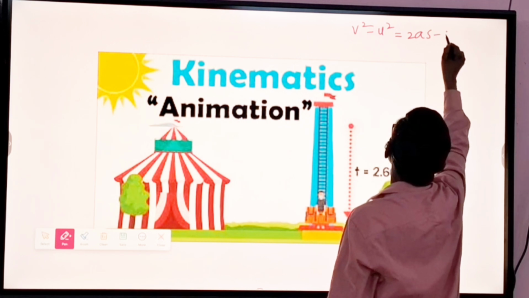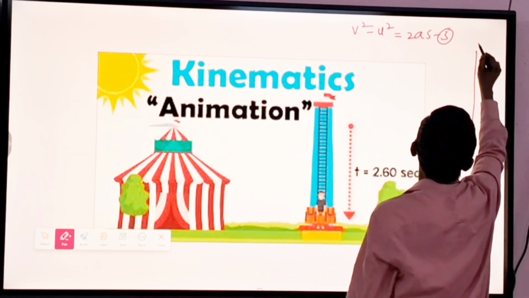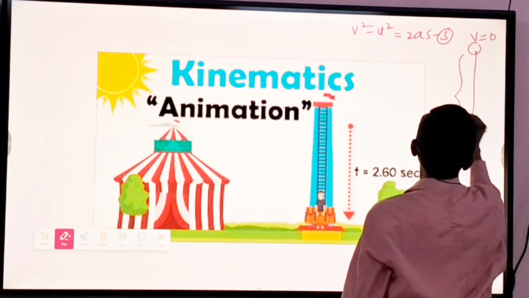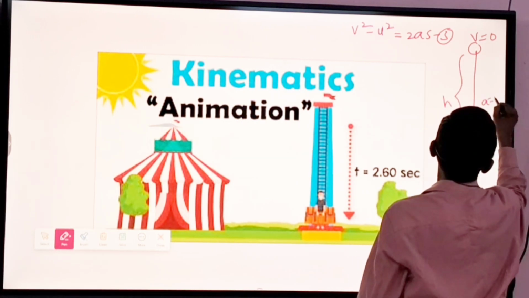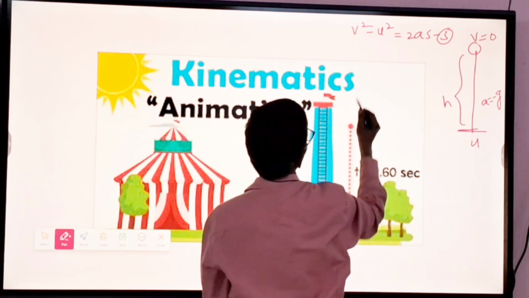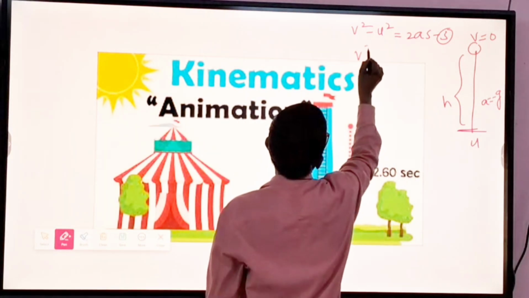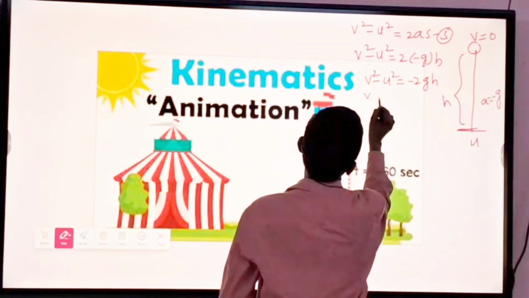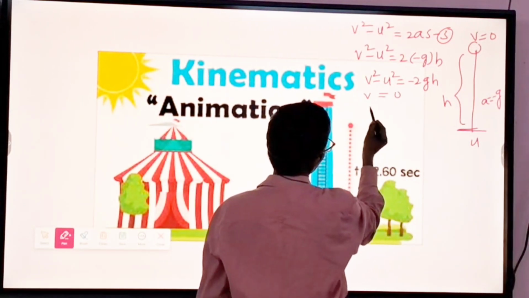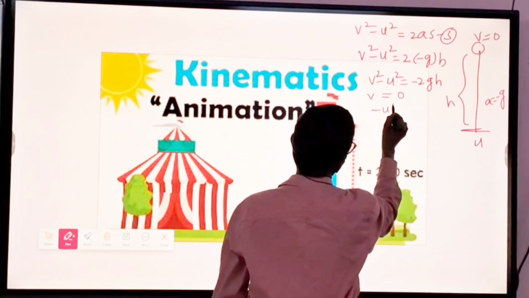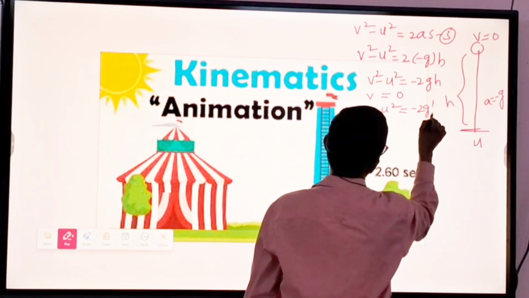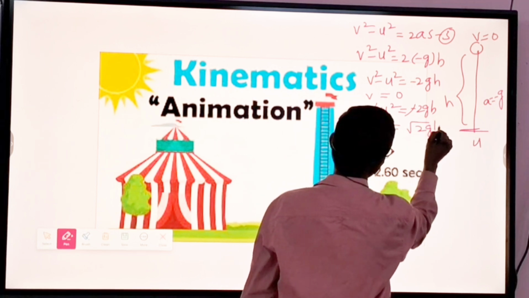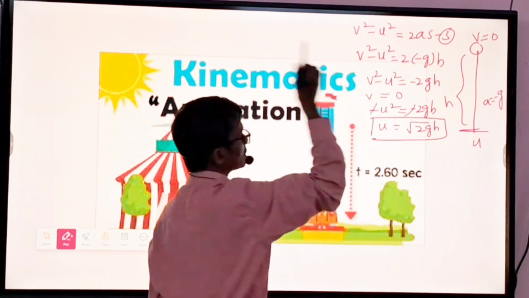For a vertically thrown body, a is equal to minus g and s is h. If we take v is equal to 0, then minus u square is equal to minus 2gh. Minus cancels, so u is equal to square root of 2gh. This is the third equation.